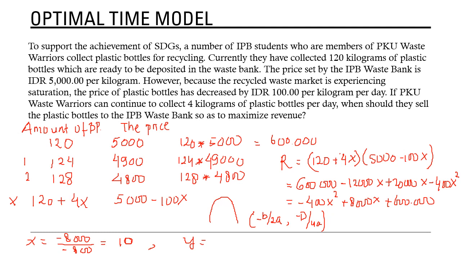And the revenue is this, so we can substitute this value of x into this quadratic equation. So we get like this, times 80,000 plus 600,000.